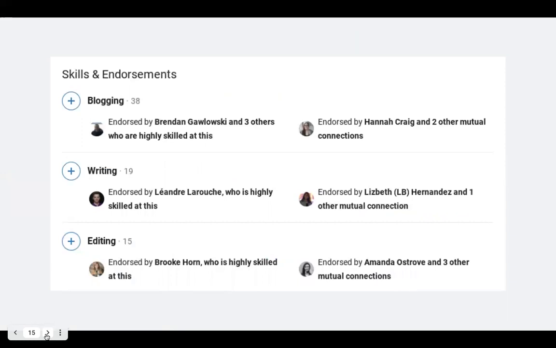Another big important thing on your LinkedIn profile is adding skills and endorsements. What this networking feature does is that you can be endorsed for the skills that you have great experience in. So for example, blogging. If you worked in blogging before, maybe the coworkers that you had can endorse you in blogging because they know that you're very experienced in that. Maybe your supervisor can endorse you for writing or editing because they've seen your work and they know your work ethic. So this is a great way for employers to know how good you are at that skill.